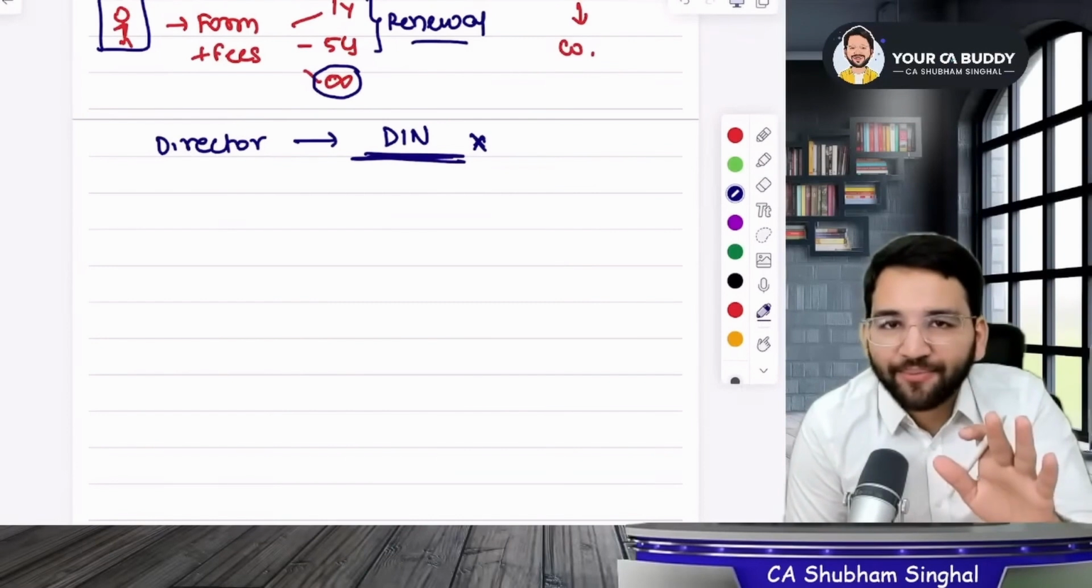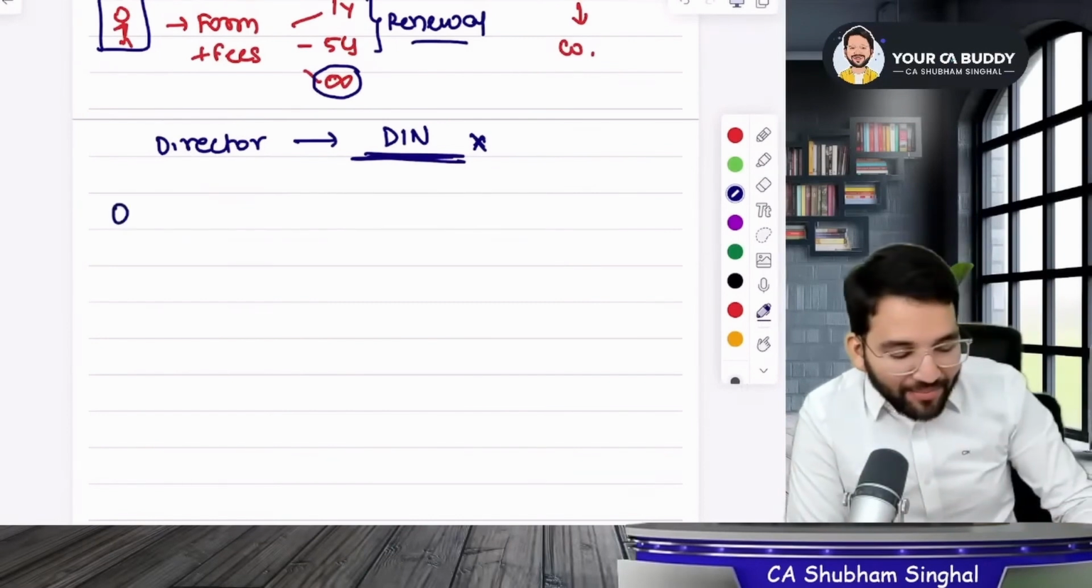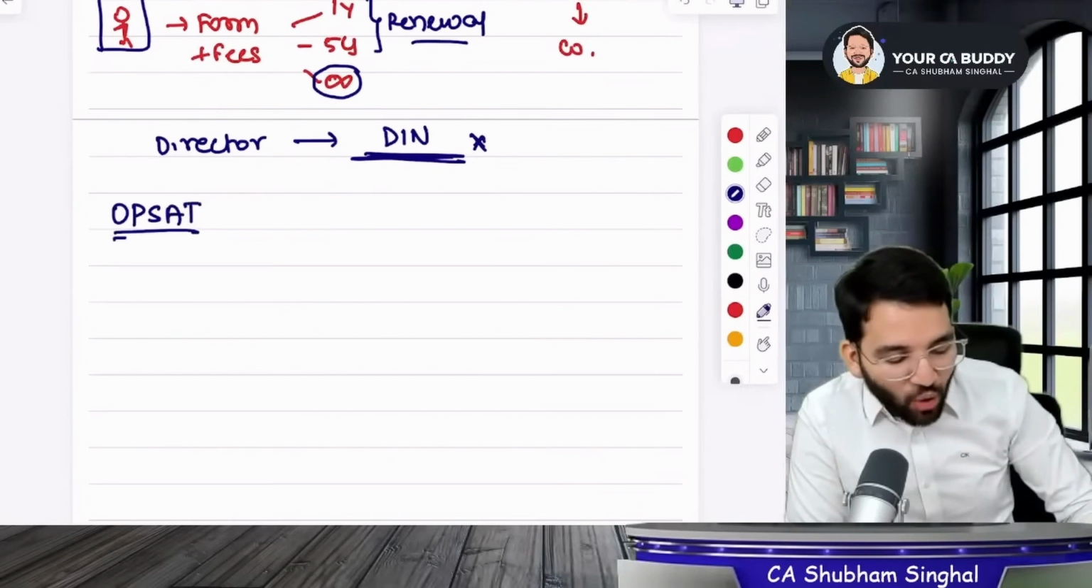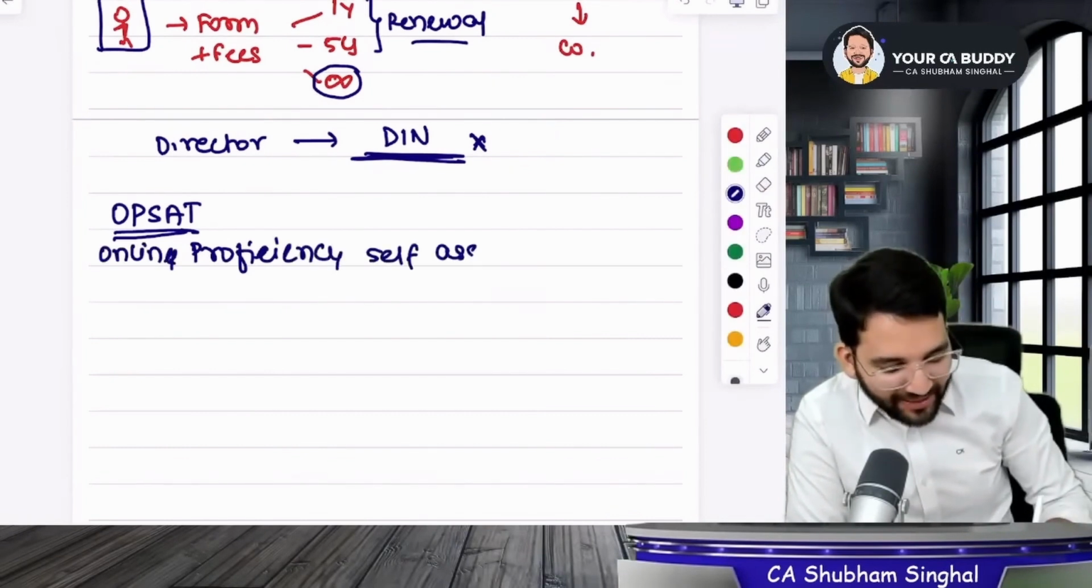What are they? We will not look for qualifications, but you will have to write an exam. You will have to take an exam named OPSAT. What does OPSAT mean? It means online proficiency self-assessment test. Its full form is online proficiency self-assessment test. It's a proficiency self-assessment test. It is an online test.